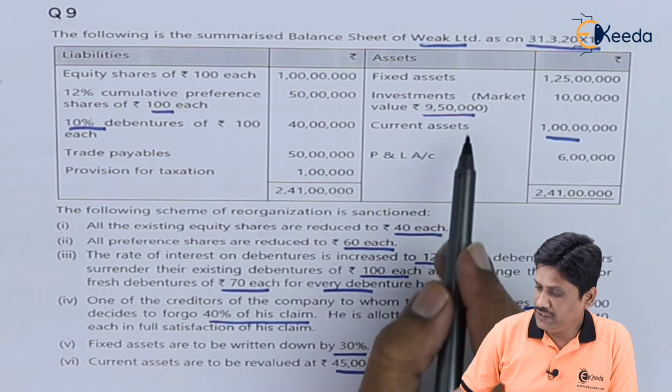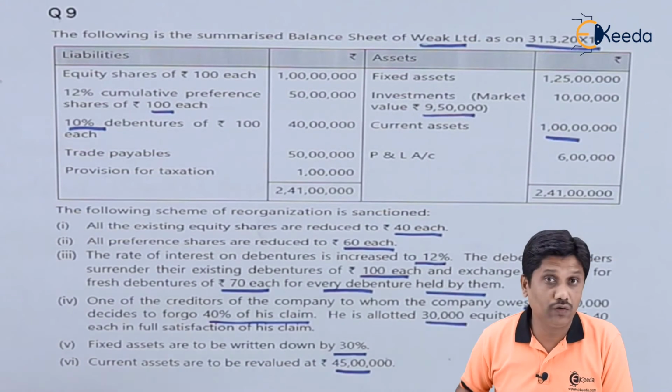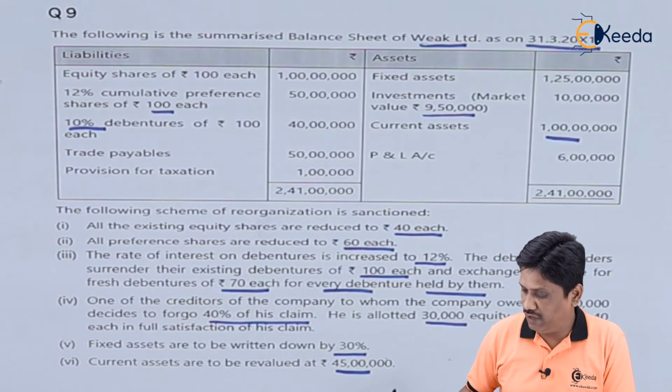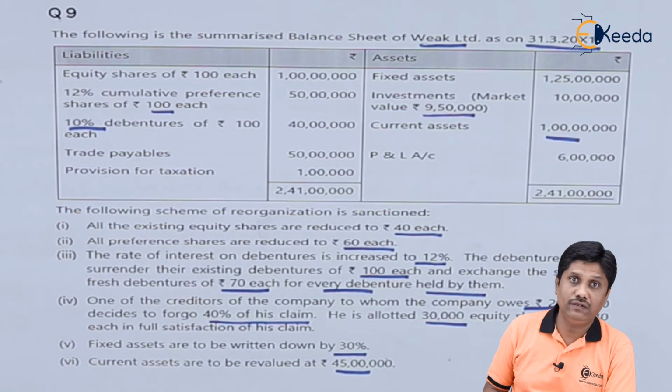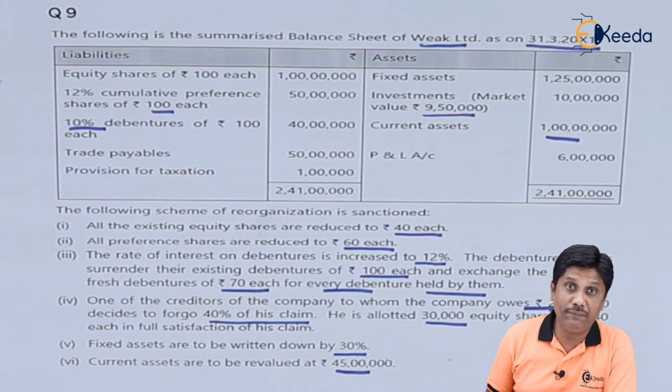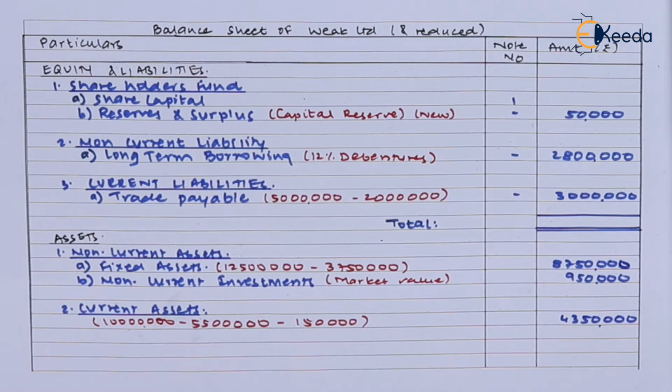Friends, next amount is current assets 1 crore. We know that current assets are revalued at 45 lakhs. Thereafter some payment is made, 1,50,000. A tax provision has been paid. So the remaining current assets will appear in your balance sheet. So let us record that. Friends, here we have recorded our current assets 43,50,000. Because we paid tax, we have revalued. Therefore your closing balance becomes 43,50,000.